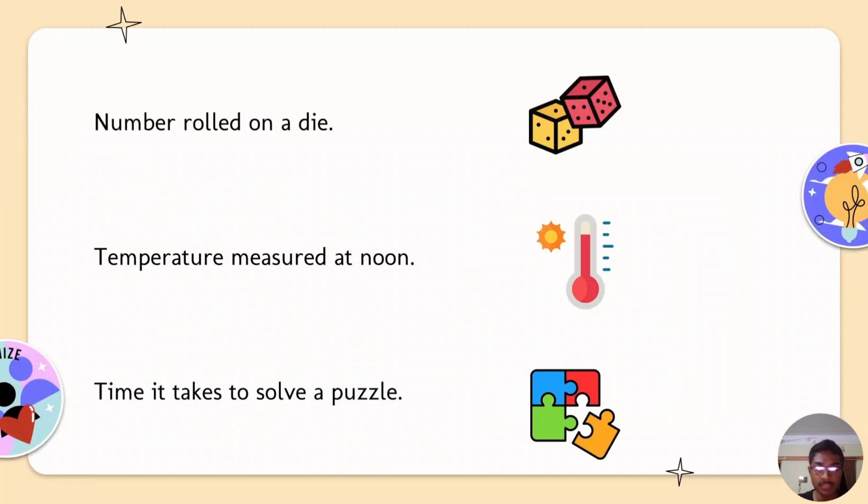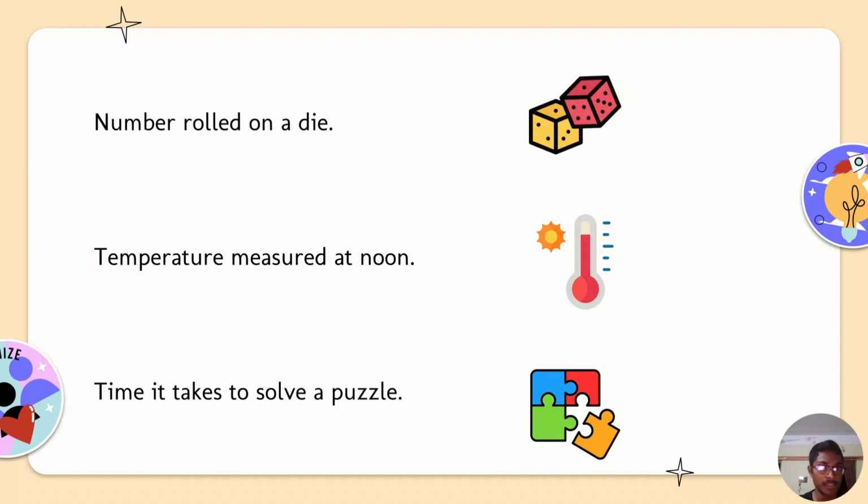Now, as we have seen, we might have the appearance of a value, or getting a value, of randomness. This situation we can see in rolling a die, where you have a higher chance that you may get a different value than you have expected. Similarly, temperature measured at noon time, and the same thing applies to the time it takes to solve a puzzle.